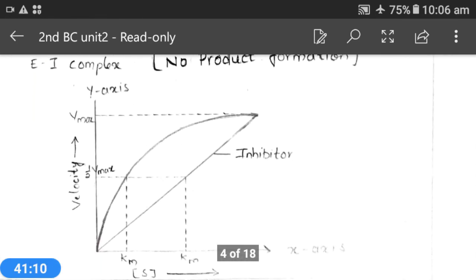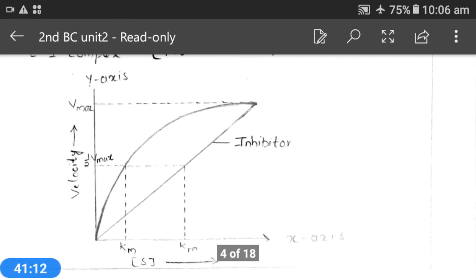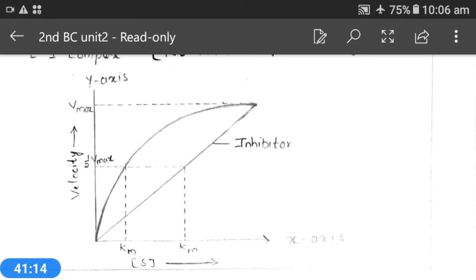Okay, and coming to irreversible inhibition, these inhibitors bind covalently with the enzyme and inactivate them, and this process is irreversible. We cannot again reverse the enzyme action.